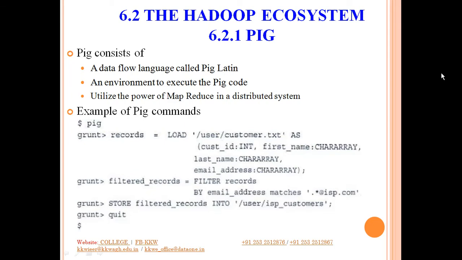So let us start with Pig. Pig basically is a data flow language. It is also called Pig Latin. It provides an environment to execute the Pig code. Now why are we using Pig? In order to be able to utilize the power of MapReduce in a distributed environment.